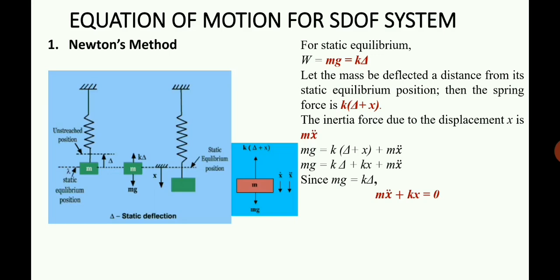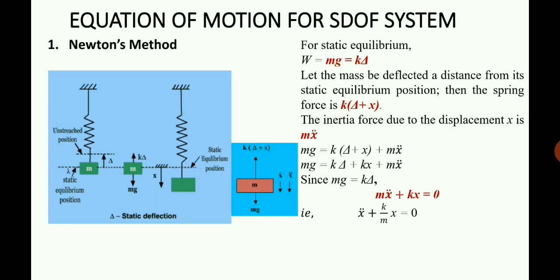Okay, this is the equation of motion. This is a very important equation. Mx double dot plus kx is equal to 0. M is the mass, k is the stiffness of the spring, x is the displacement, and x double dot is the acceleration. Okay, and this is the equation of motion.